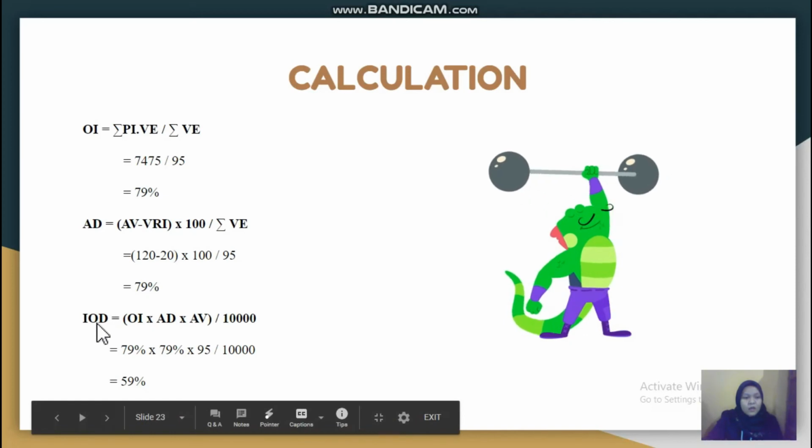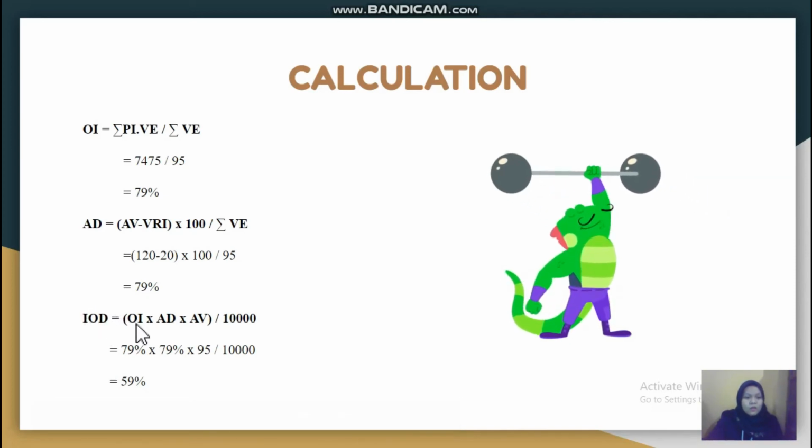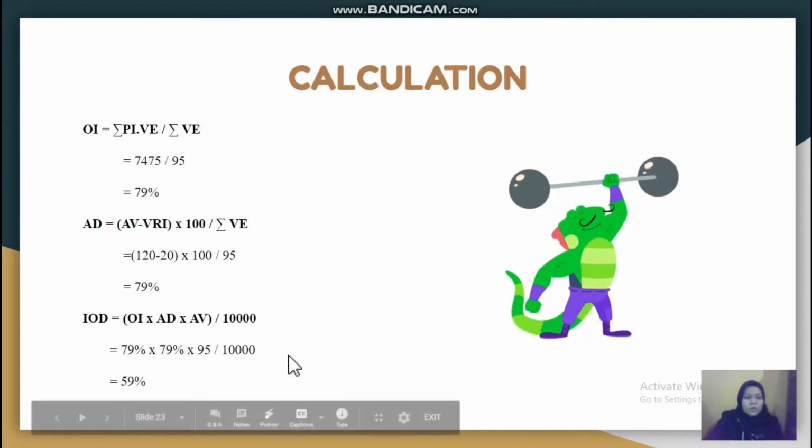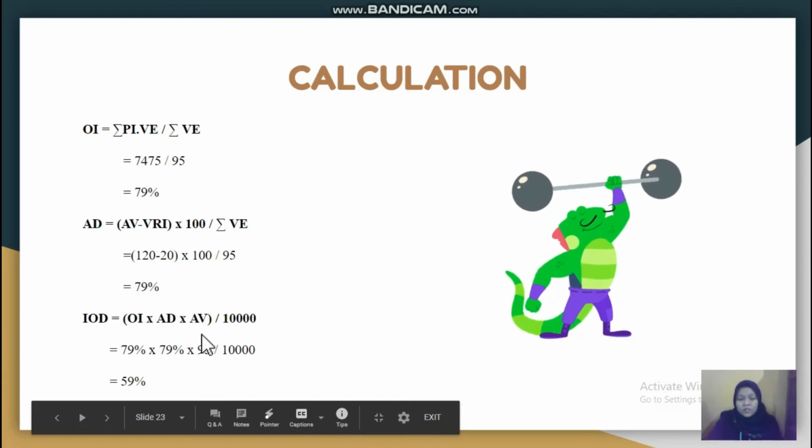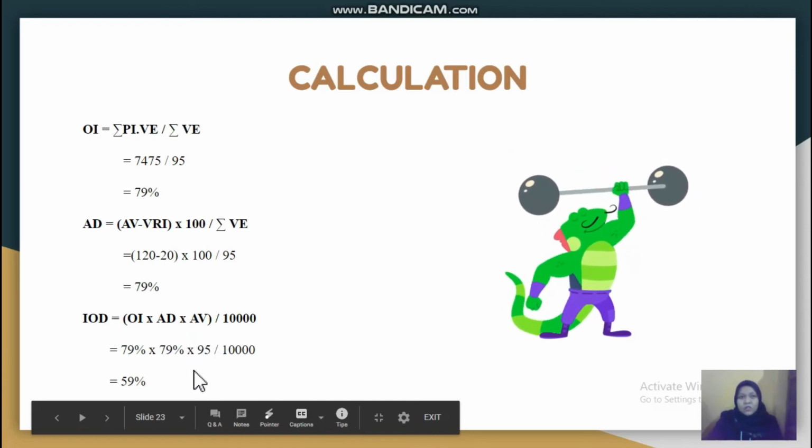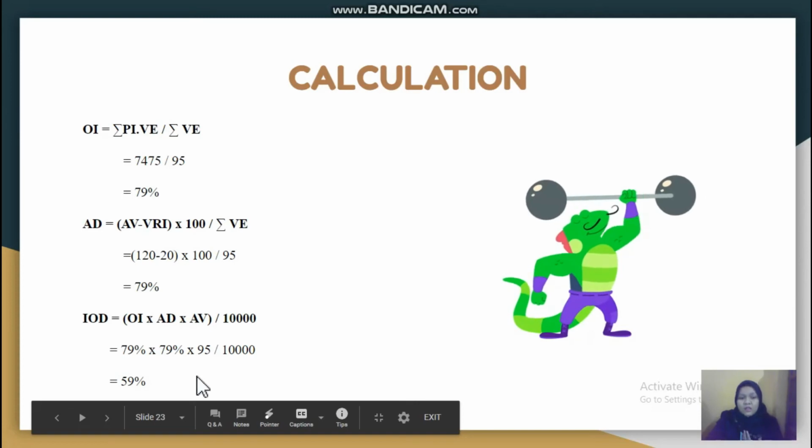And then lastly I calculate for the IOD, OI times AD times AV divided by 10,000. IOD is calculated because we want to avoid overtraining for my athlete according to our set intensity. So when we calculate the intensity and it is not over the target, we know that our athlete has not reached overtraining.